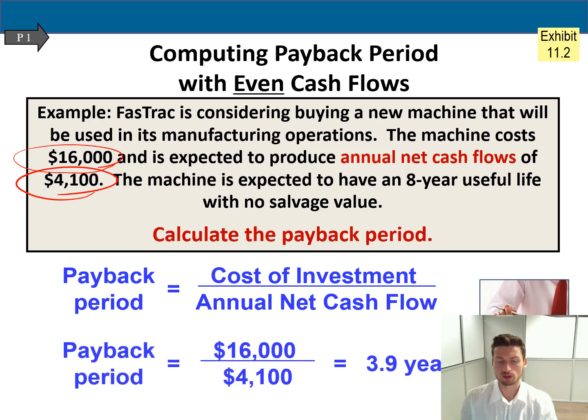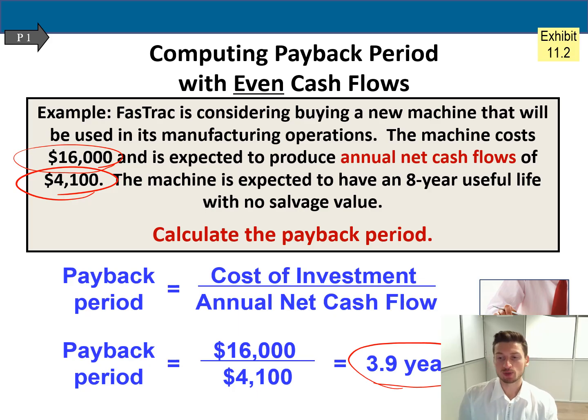If I put these numbers in, I'm going to get 3.9 years. So let's say 3.9 is almost 4, I'm going to get my money back, which means that in around 4 years, I will have my $16,000 back. So my investment will pay me back my invested amount of money in 4 years. This is the payback period. And in your assignment, you also have to calculate the payback period. Okay.